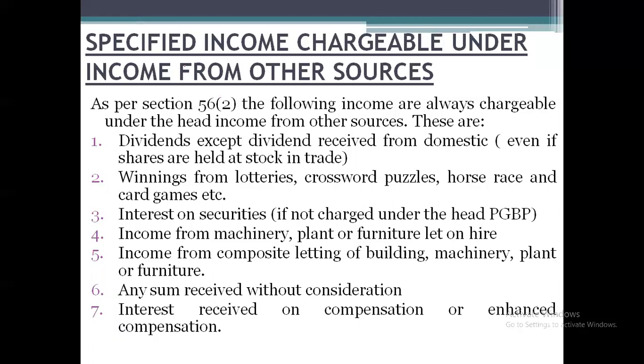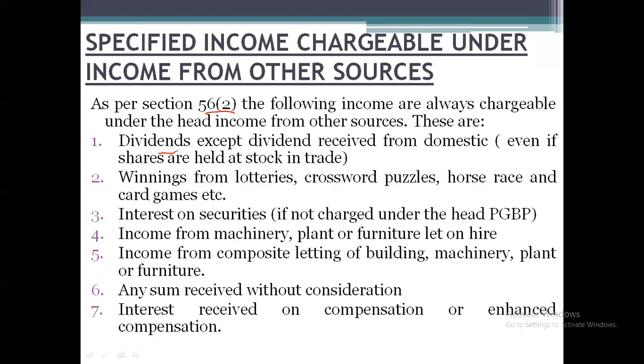That is, there are specified incomes which are chargeable under income from other sources. So as per section 56(2), the following incomes are always chargeable under the head income from other sources. So the first one they have given is the word dividend.